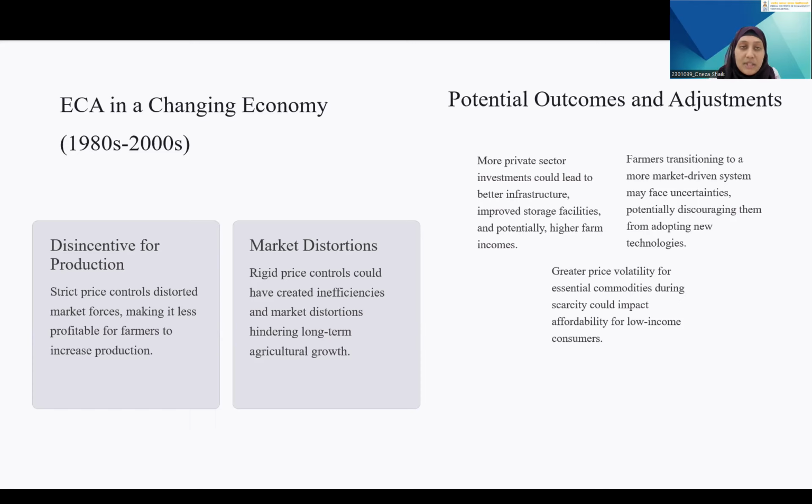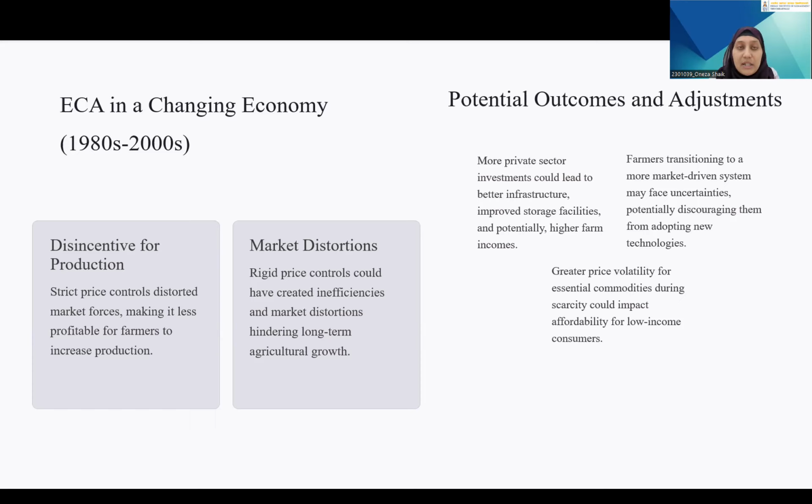Third, driving stock limits. The amendments empower states to set stock limits on essential commodities for traders based on specific criteria. This aims to prevent hoarding and ensure adequate availability during normal times. Fourth, strengthening the regulatory framework. The amendments aim to improve the regulatory framework for essential commodities. This can measure to prevent the exploitation of farmers by large corporations and ensure the fair trade practices. Now, the government did this to relax the price controls and encourage the private sector participation.